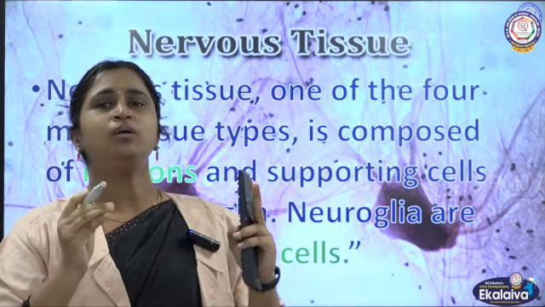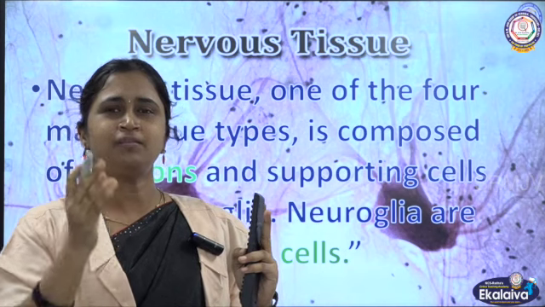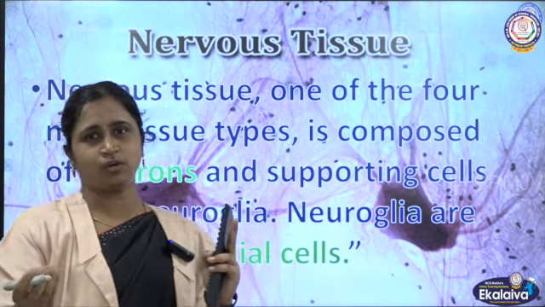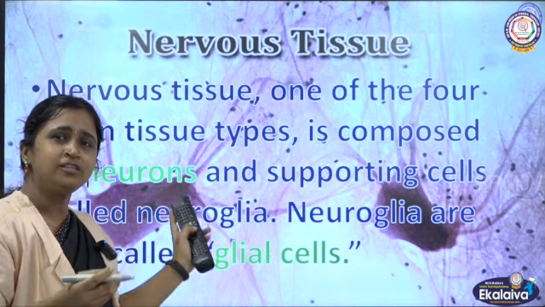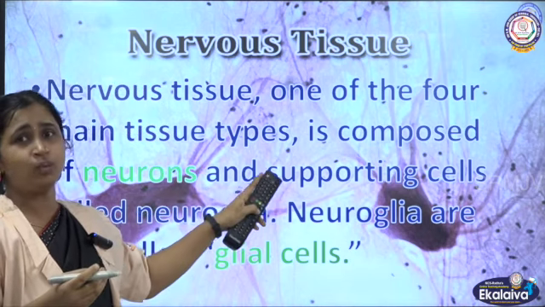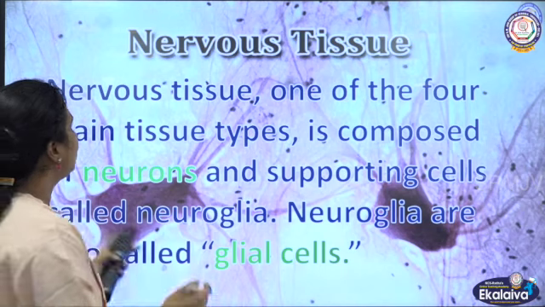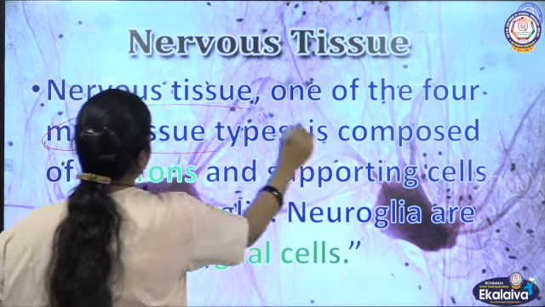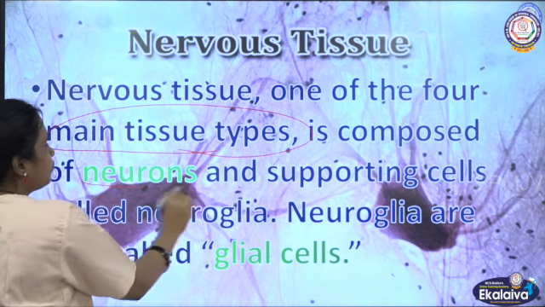Nervous tissue. Nervous tissue is very simple. What is tissue? Tissue is a group of cells. So which cell is seen in the nervous tissue? Neuron. Nervous tissue is one of the four main tissue types. It is composed of neurons.